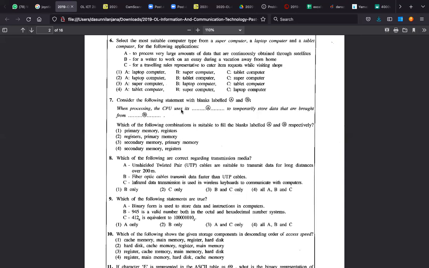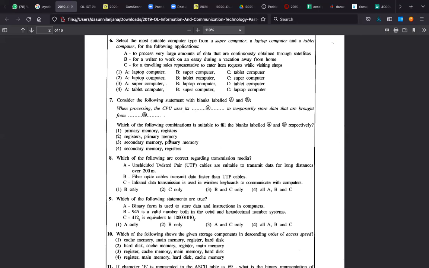So CPU uses A. Inside the CPU you have cache memory, which is a faster memory. Or another thing inside the CPU, you can say registers. Registers and cache memory inside. So A should be either registers or cache memory. So I'm going to select answer 2, because others are not primary, not secondary, no. Registers and primary memory. So answer 2 is the logical answer for this.